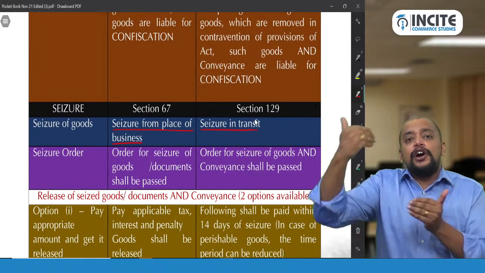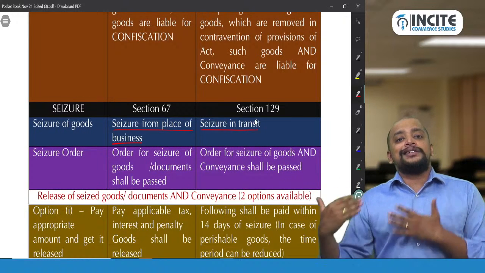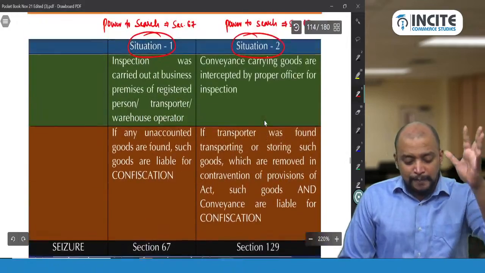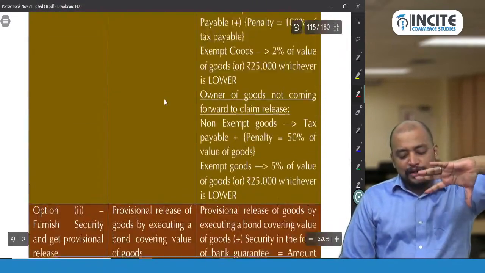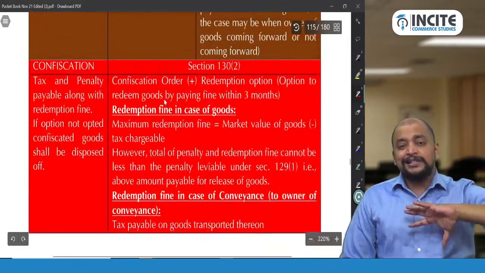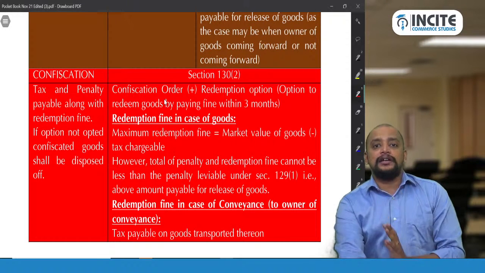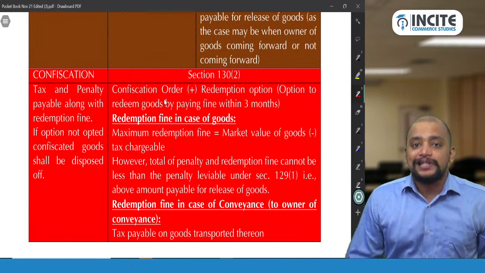But the seizure order, when it comes to seizure order, that automatically enters into another section, that is section 129. Whereas in the first situation, completely that is section 67 only. The entire provisions related to situation 1 is given in section 67, whereas the confiscation alone is in section 130. So there are two situations in this search, seizure and confiscation chapter.